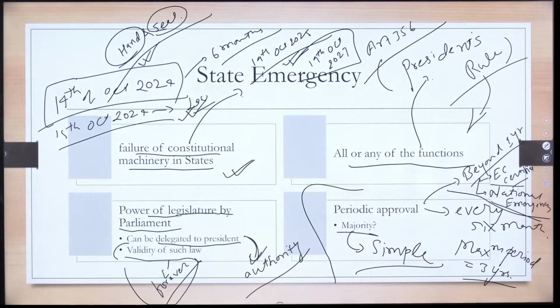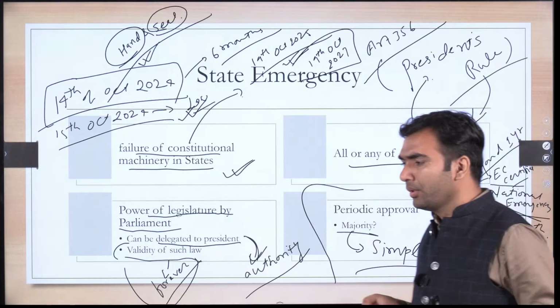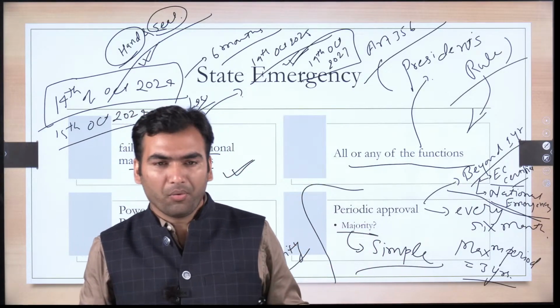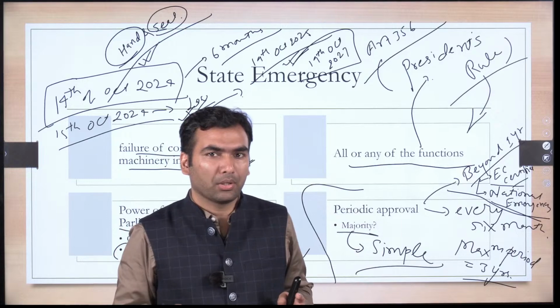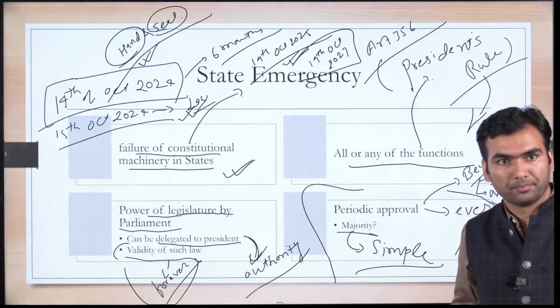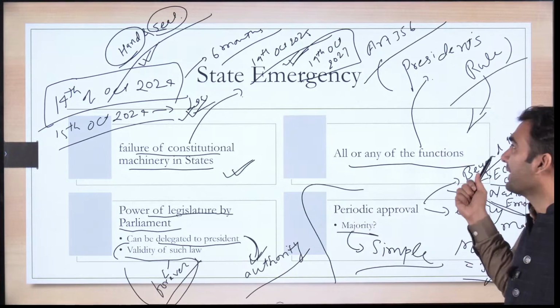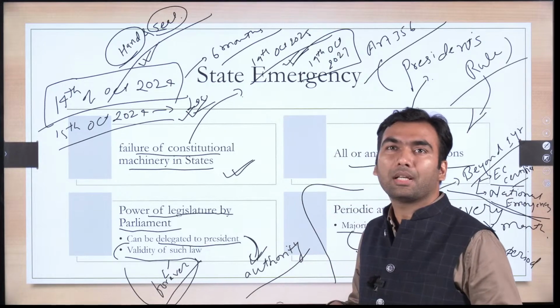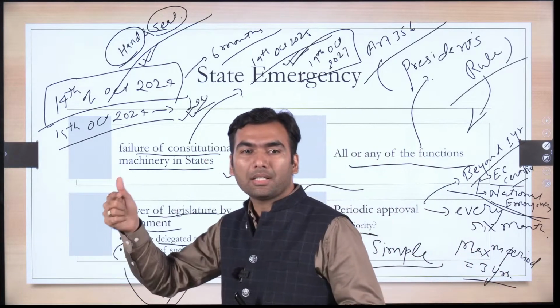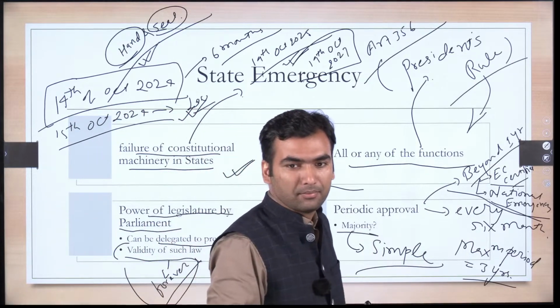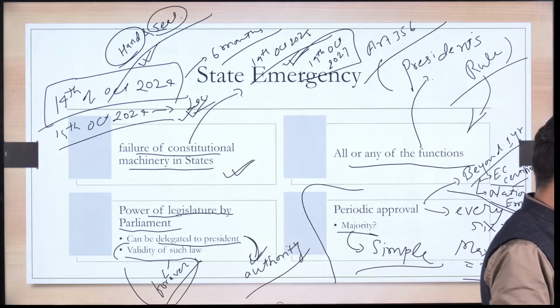Now, a question must come to your mind, that in Jammu and Kashmir, president's rule was imposed in 2019, whereas the election was conducted in 2024. It's more than 5 years. So if it is saying that under no circumstances can president's rule continue beyond 3 years, how was it enforced for more than 3 years in Jammu and Kashmir? Do you know it?